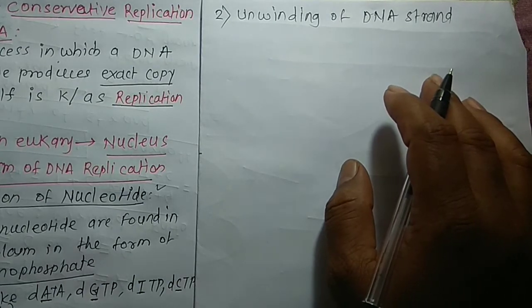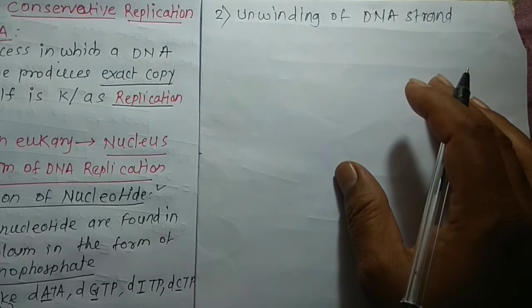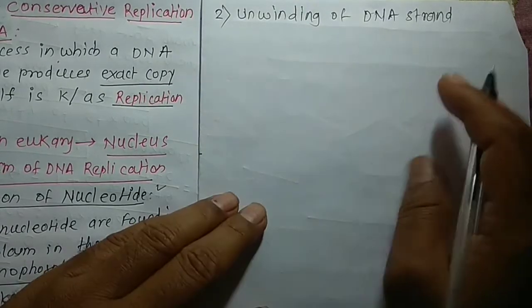The strands of DNA are free from each other but not separated.